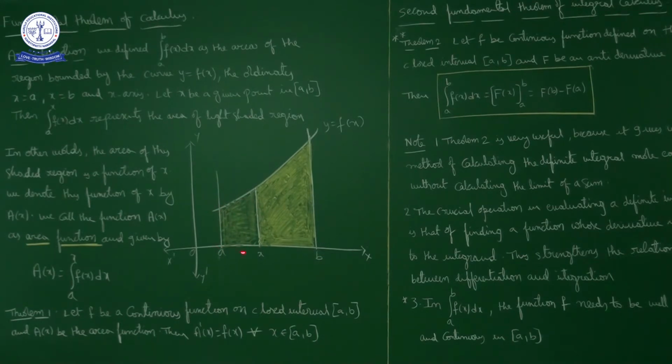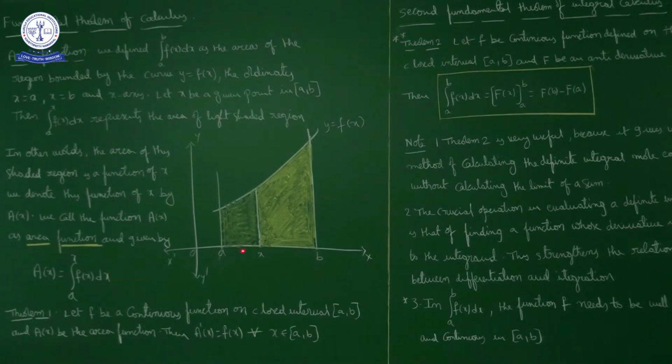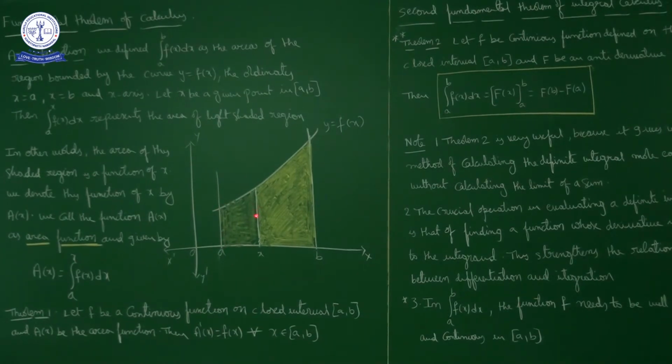And integral a to b f of x dx is the area of the region bounded by the curve y equal to f of x between the ordinates x equal to a and x equal to b and the x axis.